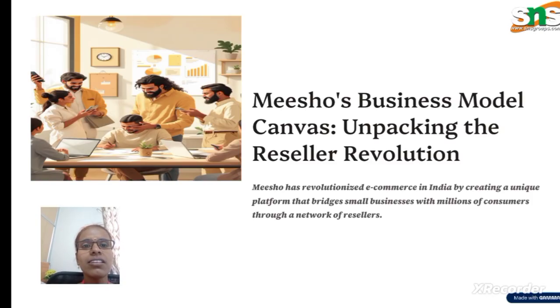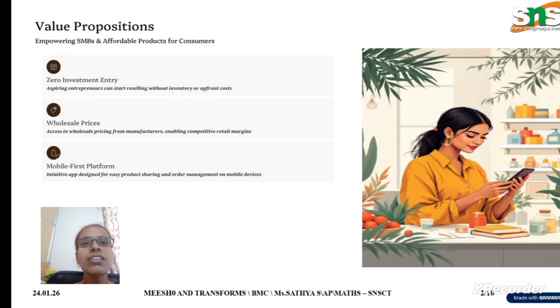Now we are going to see the value propositions. Value propositions means we need to analyze the affordable products for the consumers. There are three things. The first thing is zero investment entry. For most of the products, they don't offer delivery charges, and this way they reach consumers frequently. Here we are encouraging aspiring entrepreneurs to start reselling without inventory or upfront cost.